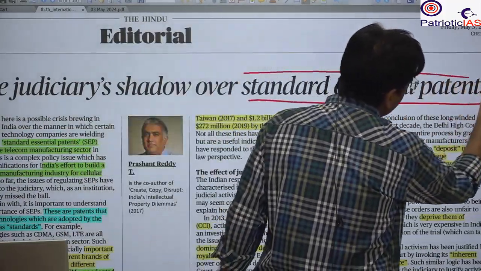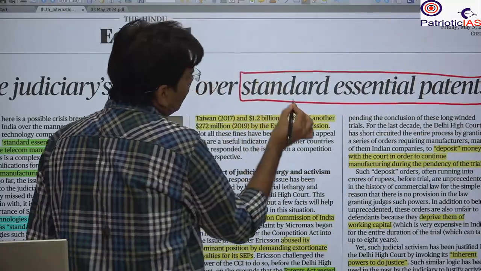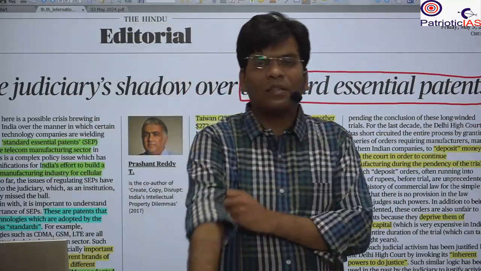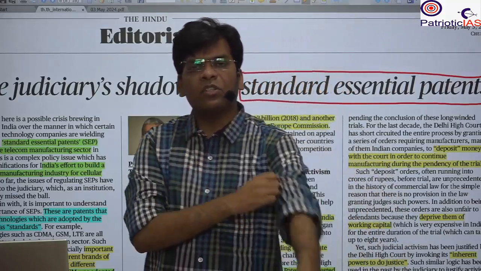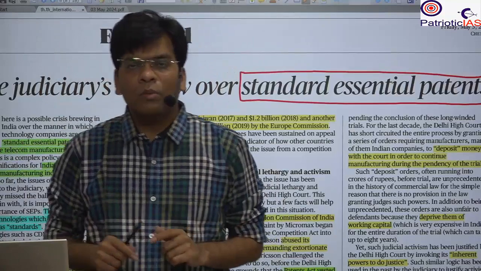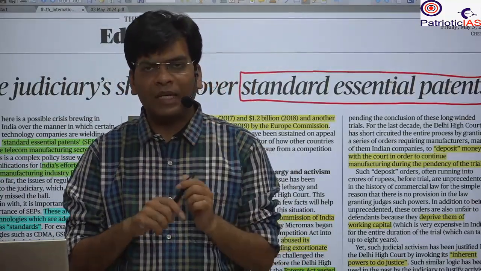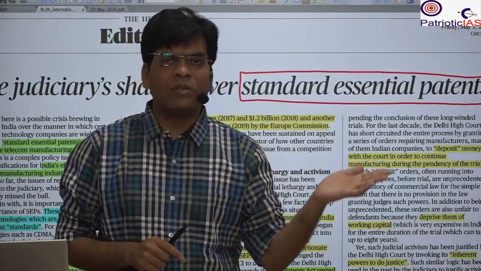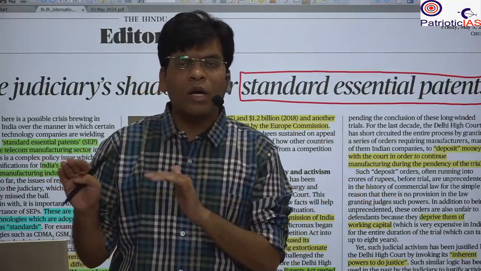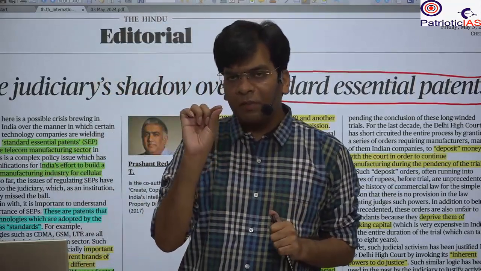The first question is, what is this standard essential patent? You must have seen that there is standardization of different products. For example, your mobile generally has a C pin or two or three types of pins for charging. Initially it was something else, but most mobile phones, irrespective of the companies, have a similarity in these pins for charging.